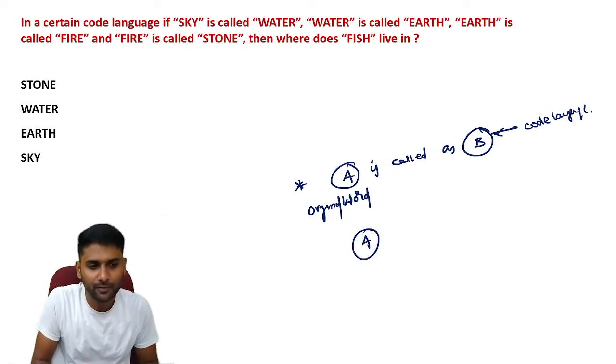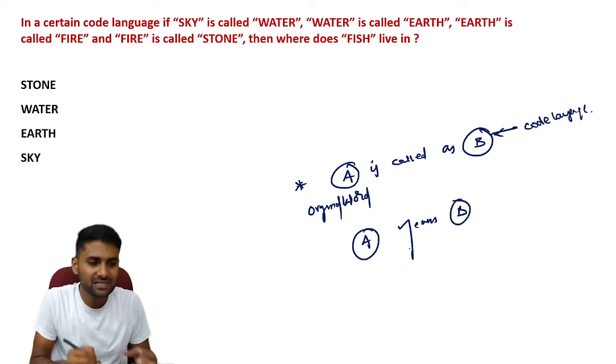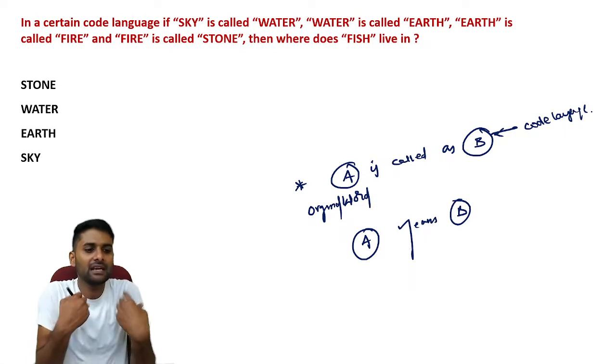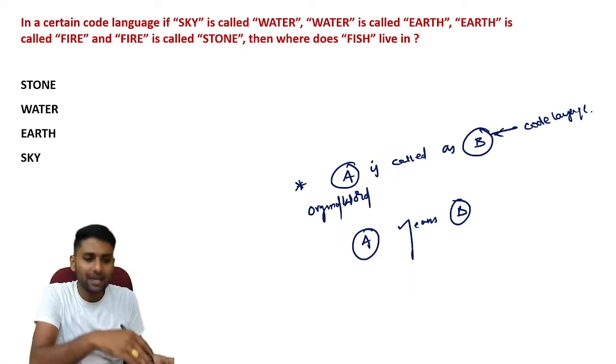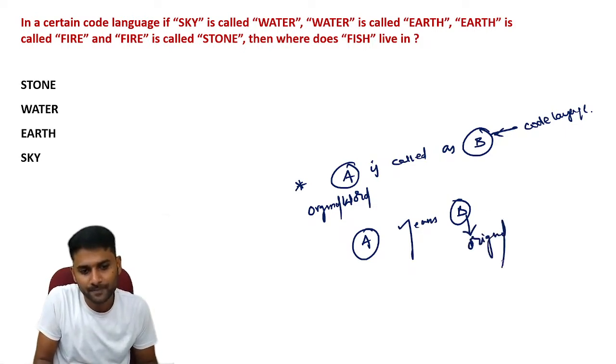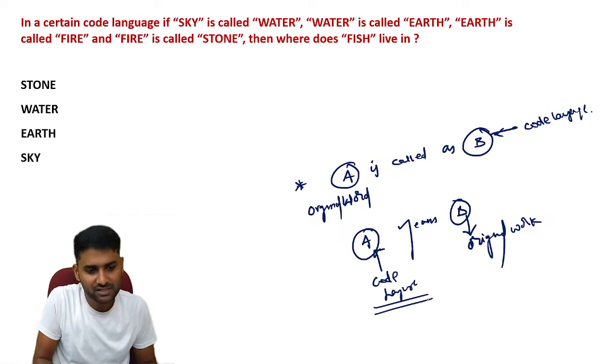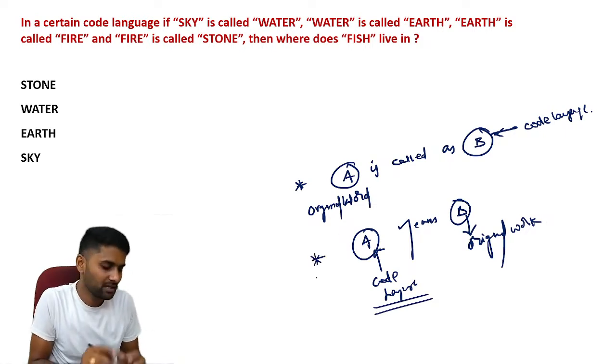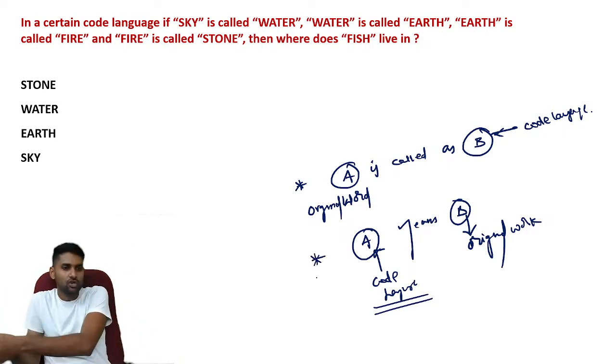There is another way of representation. A means B. Guys, A means B, where A is defined with the help of B. That is the exact meaning. It means in this information B is the original code, and A is the code language. Remember these two points, and whether the format belongs to the 'is called' information or the 'means' information.